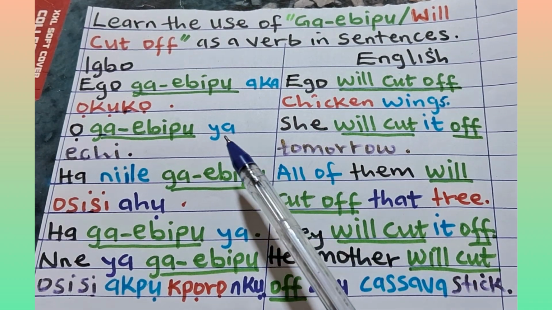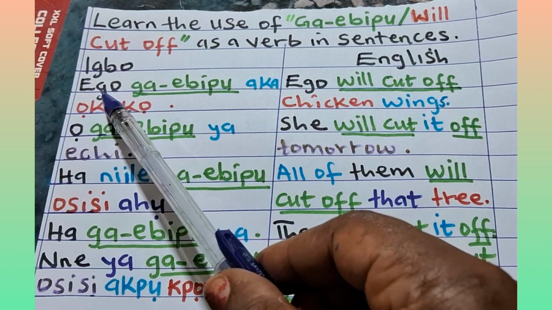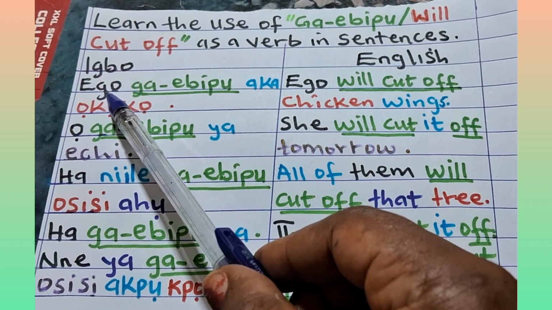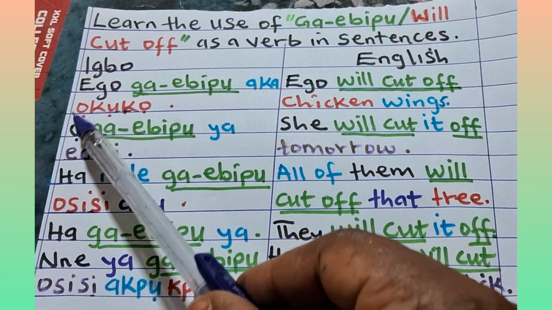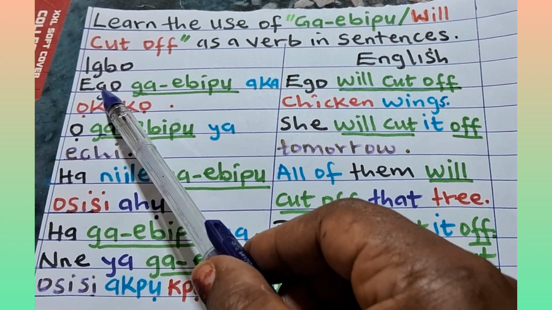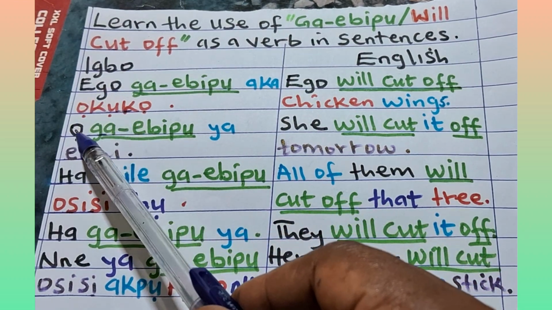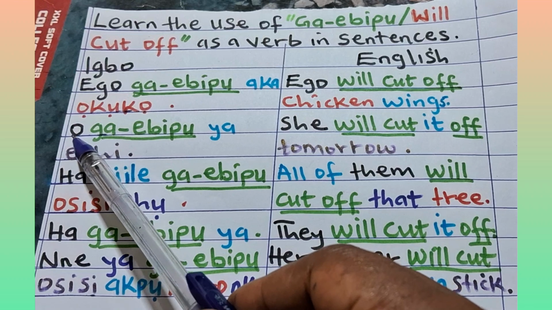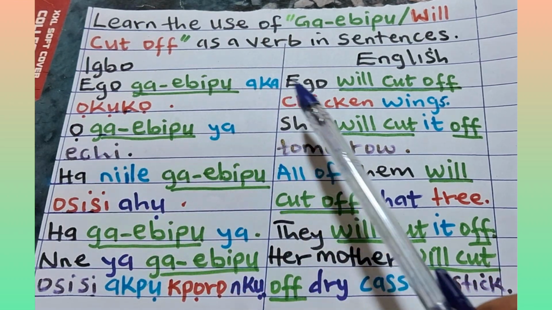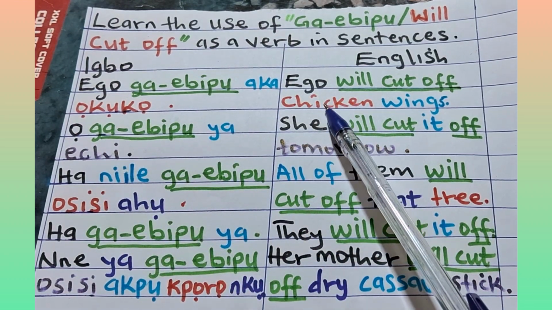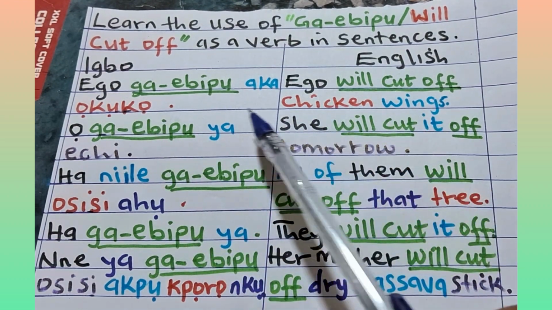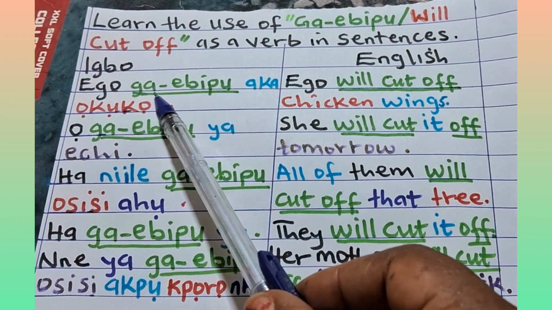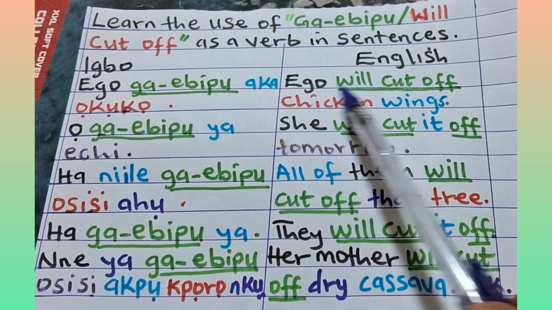You have seen that here we use ego as a noun and a name of a person. In the second sentence, we replace this noun ego with a pronoun, or nọchiaha in Igbo. So we use the same color marker to identify same words both in English and in Igbo for easy understanding. We also underline our verb ga ebipu, meaning we cut off.